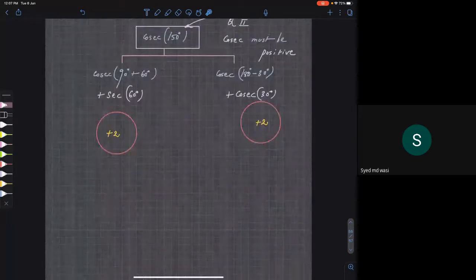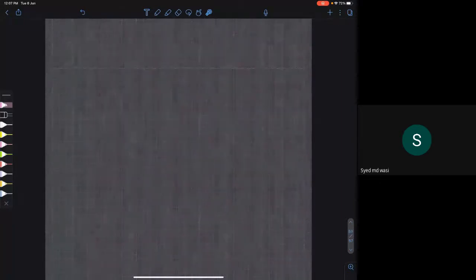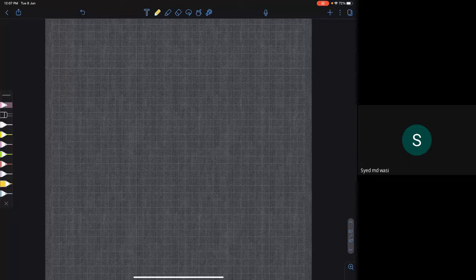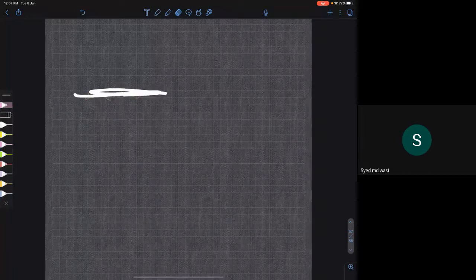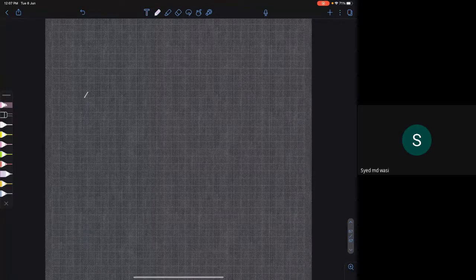Now let me just introduce you to two important new formulae, and just write it down. If you have two angles added, for example, sine of a plus b. Okay, before that, let me ask you one thing. What is a plus b whole square? A square plus 2ab plus b square.